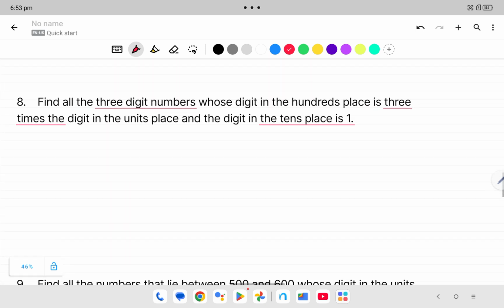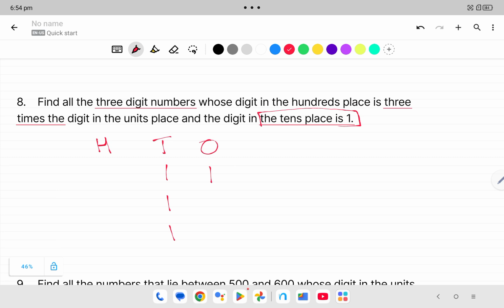Eighth question. Find all the 3-digit numbers whose digit in the 100 place is 3 times the digit in the unit place and the digit in the tens place is 1. So here in tens place the digit is always 1 and the 100 place number is 3 times the ones place number.